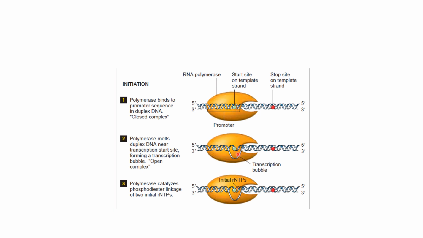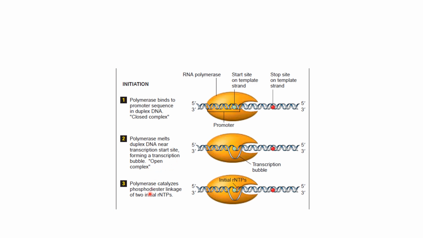Now, when this DNA melts, this is known as the transcription bubble. In replication, it is known as the replication bubble. In transcription, it is known as the transcription bubble. And now the polymerase, this transcription bubble and the start point, all this together is known as the open complex,